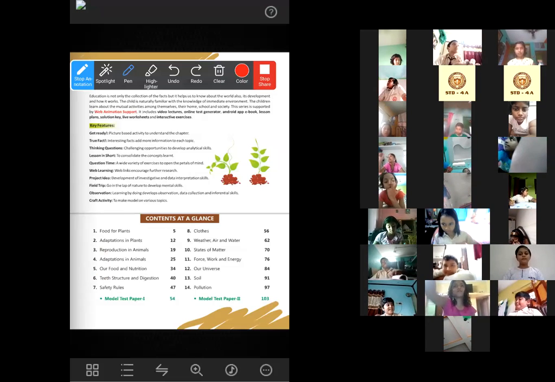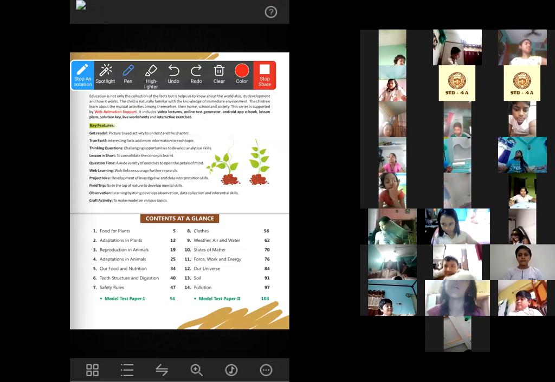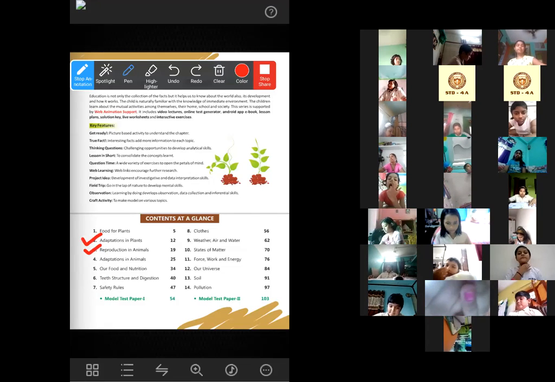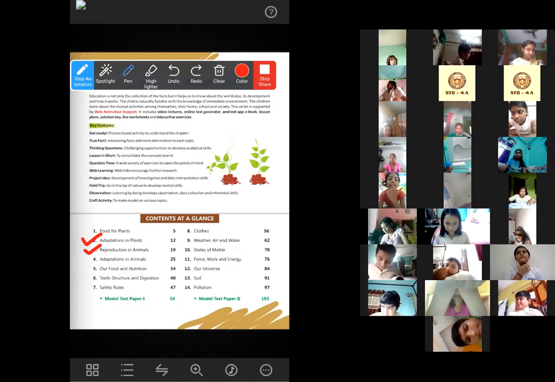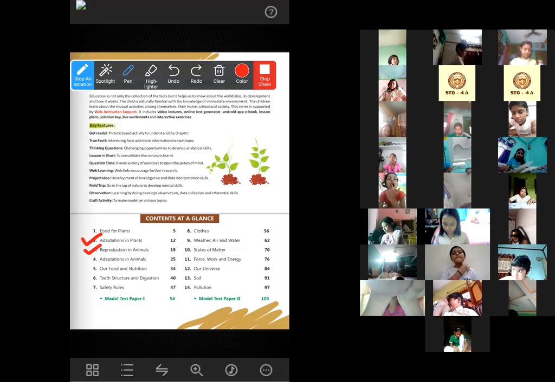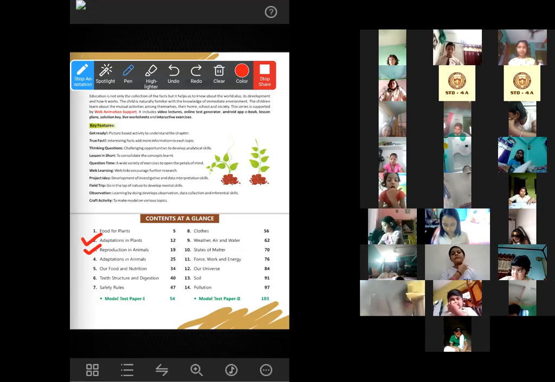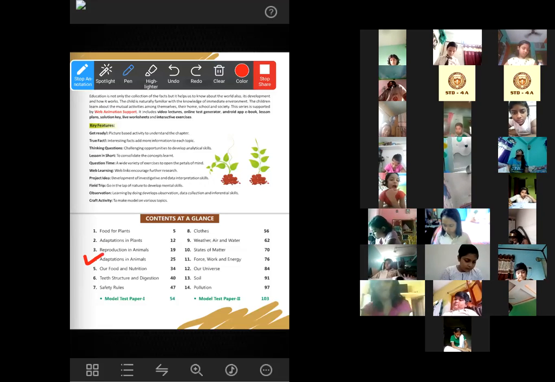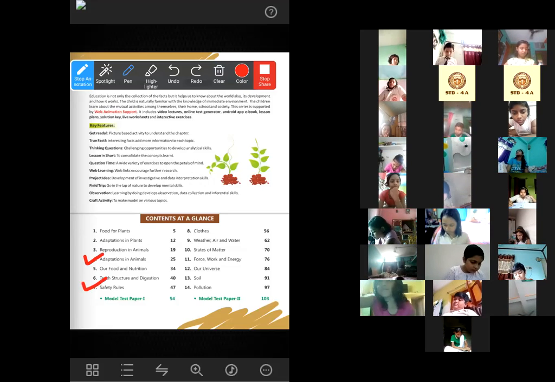Now from chapter 2, 3, 4 and 7, yesterday we have revised chapter 2 and chapter 3. So we have completed revision of these two chapters. Today we are going to revise chapter 4 and chapter 7. So what we will do today, we will revise these two chapters.